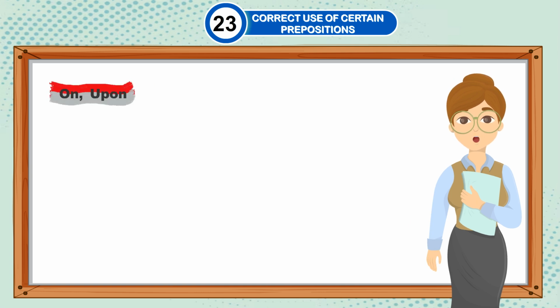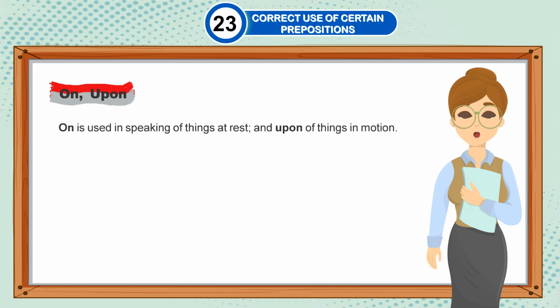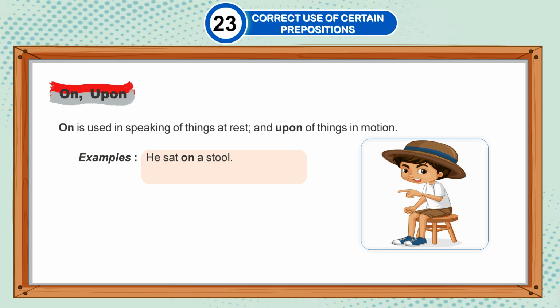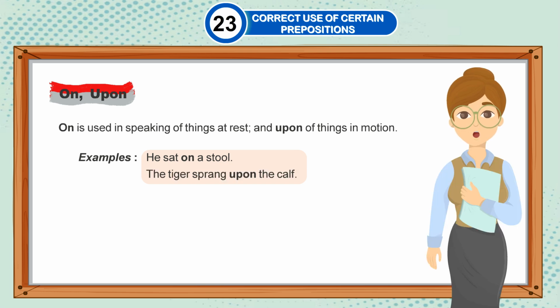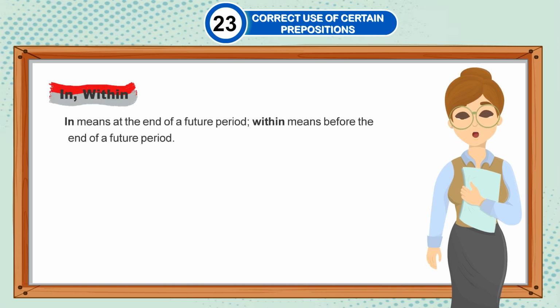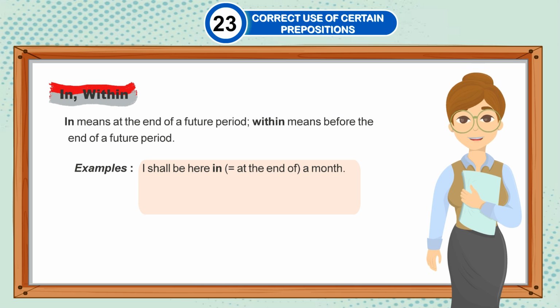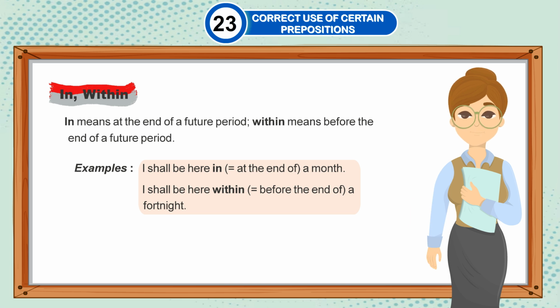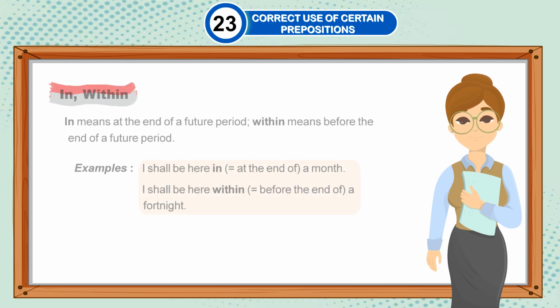On, upon. On is used in speaking of things at rest and upon of things in motion. Examples: He sat on a stool. The tiger sprang upon the calf. In, within. In means at the end of a future period. Within means before the end of a future period. Examples: I shall be here in, that means at the end of a month. I shall be here within, before the end of a fortnight.